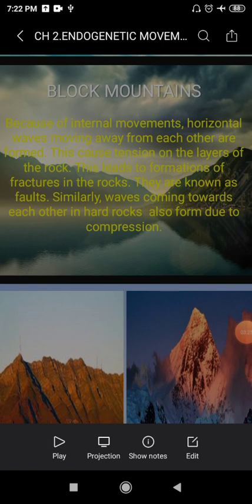Similarly, waves coming towards each other in hard rocks also form due to compression. So what happens when there is hard rock and soft rock? Compression is there, pressure is there, and the formation takes place. So faults are there when they are moving away from each other. As a result, block mountains are formed.